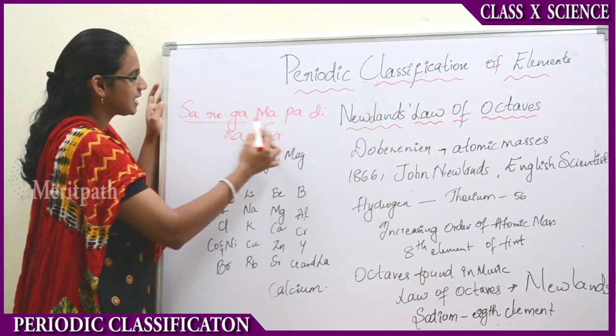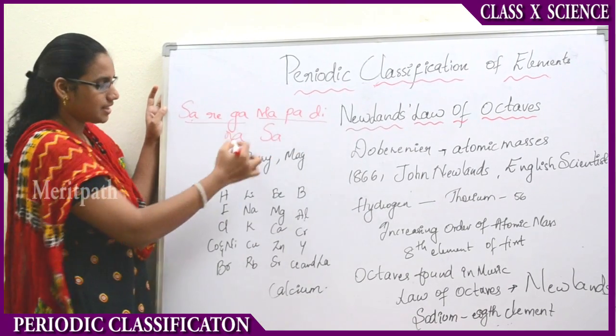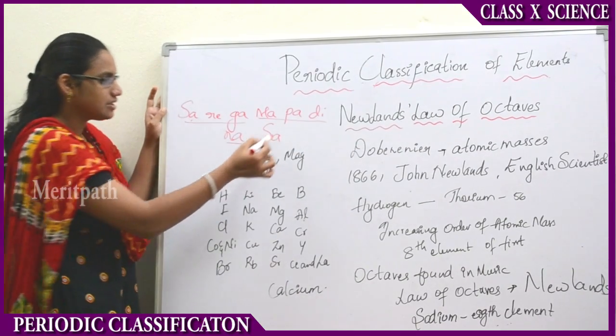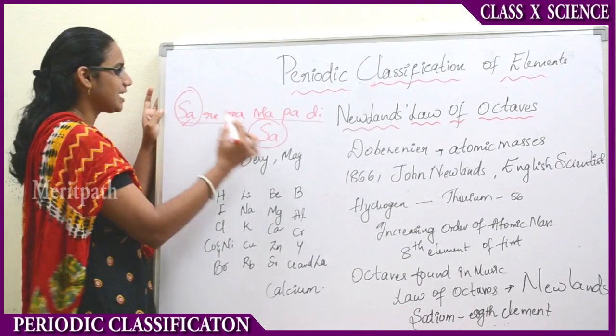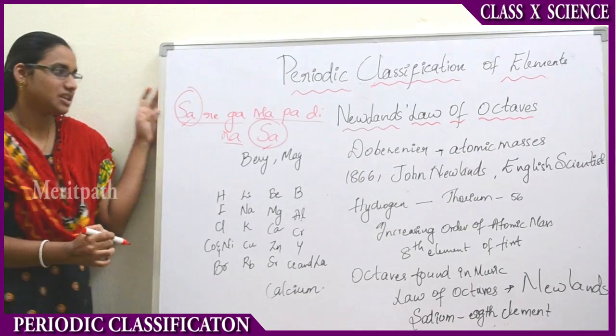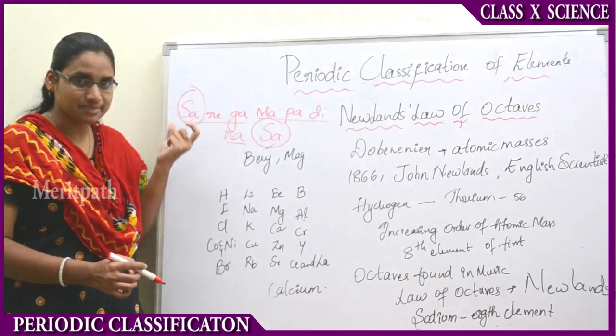The first seven notes are sa, re, ga, ma, pa, da, ni, but the eighth note repeats the first. That is the similarity of the first and eighth. So Newlands considered this property.